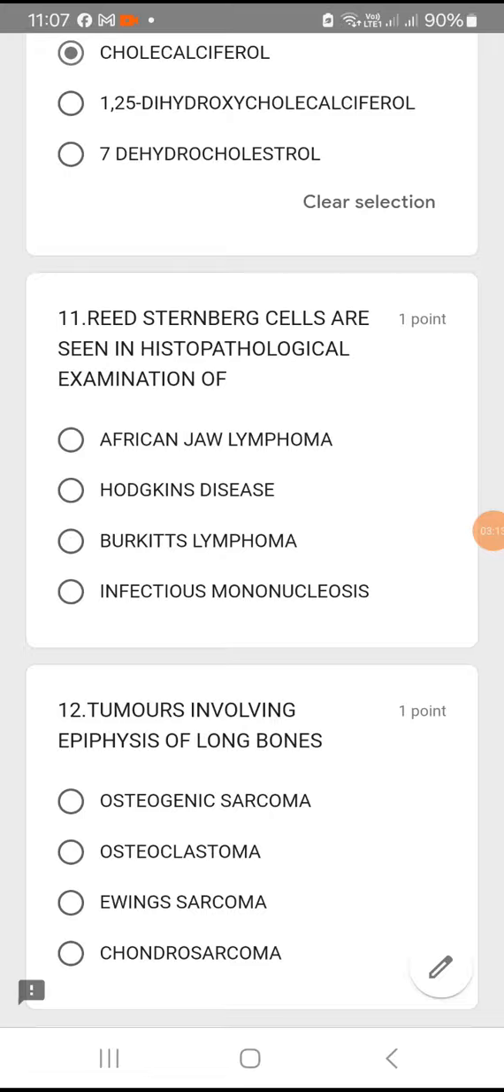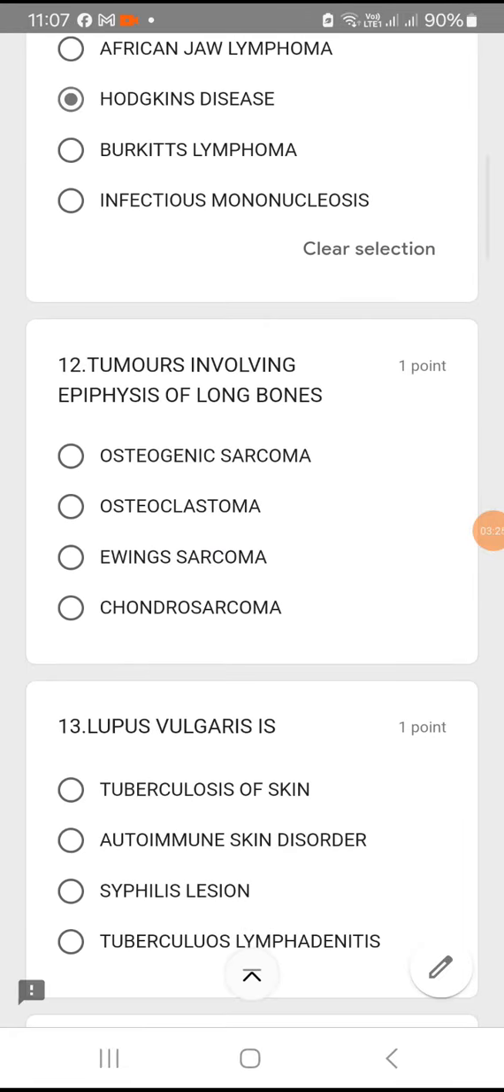Next question. 11. Reed-Sternberg cells are seen in histopathological examination of which? So just remember, Reed-Sternberg cells are seen in Hodgkin's disease. Option B.